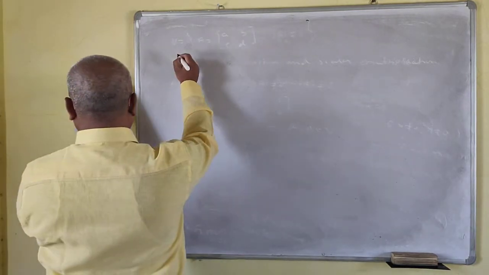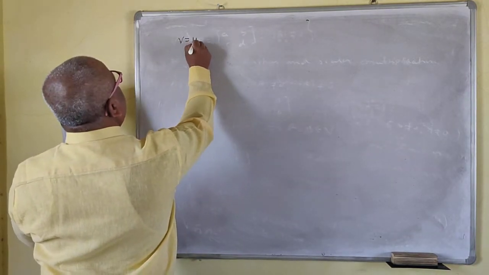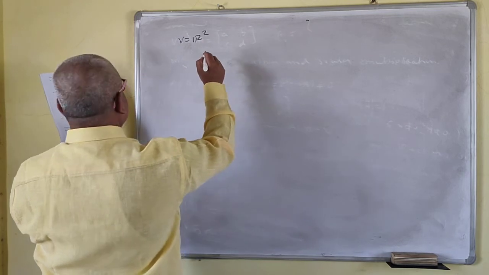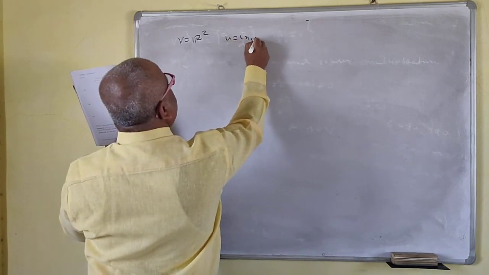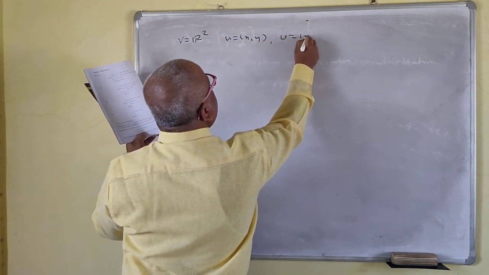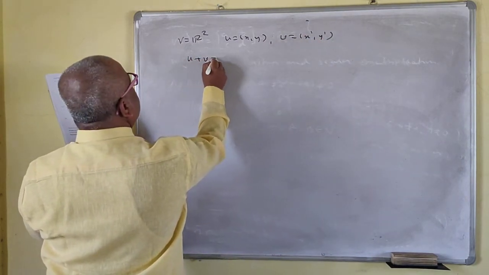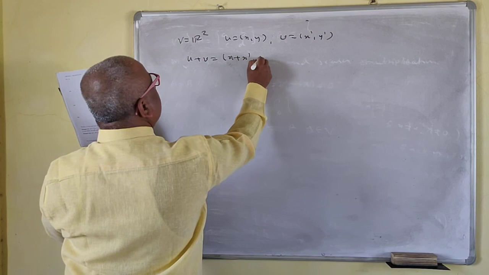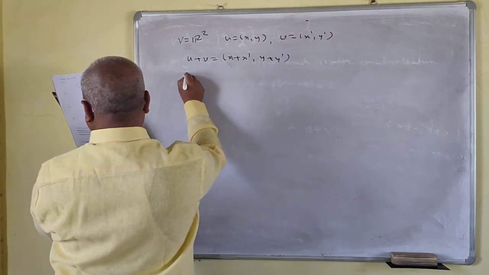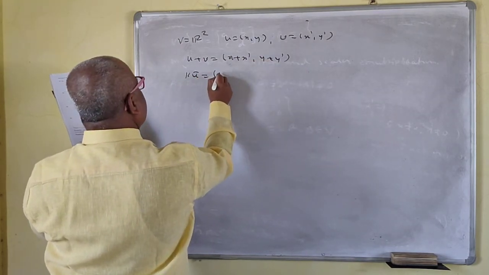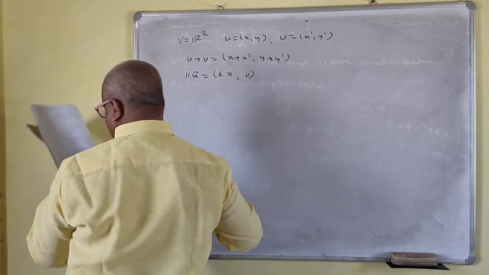Okay, so now see here, V is equal to R2, and just by observation we can do this. u is equal to (x, y), v is equal to (x prime, y prime), your u plus v is equal to (x plus x prime, y plus y prime), and k u bar is the same as (kx, 0).